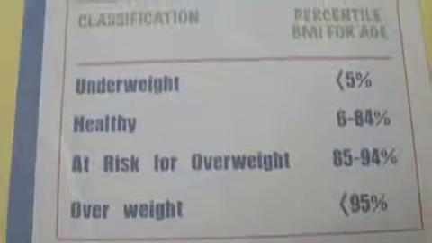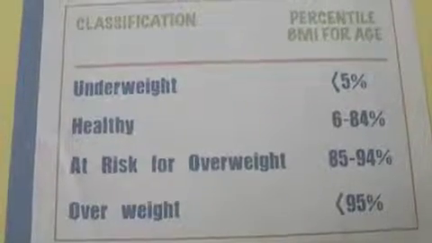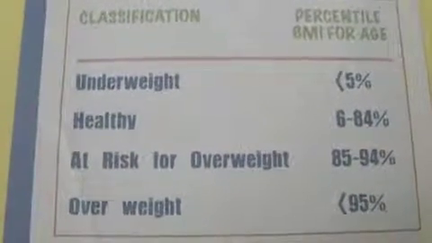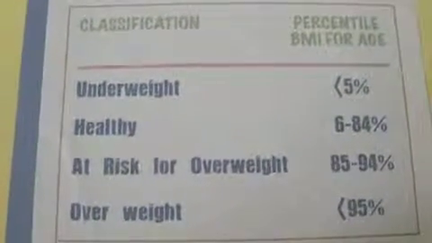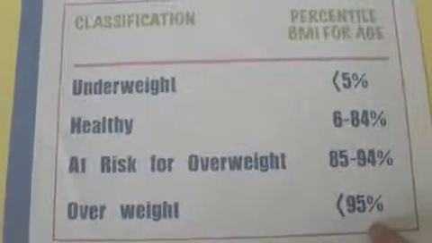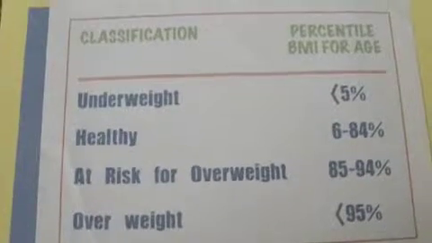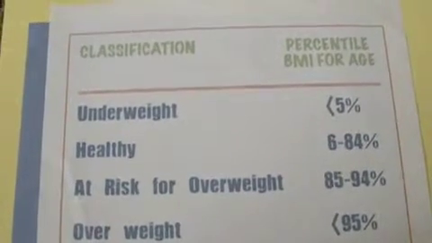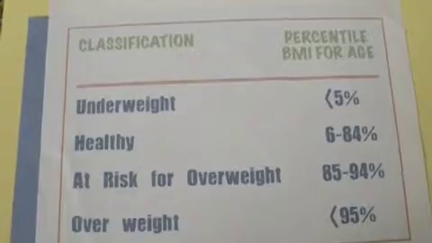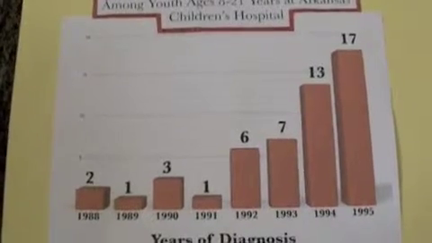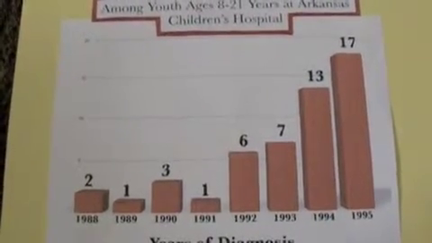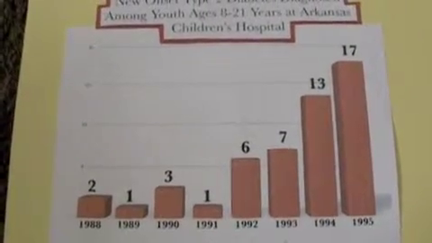Okay. This is a closer look at my visual aid. This is a chart of BMI percentiles. Here is the overweight, which is above the 95 percentile. At risk for being overweight is between the 85 and 94 percentile. This is a graph that shows the rise in diabetes. It's taken from Children's Hospital in Arkansas for youth ages 8 to 21.